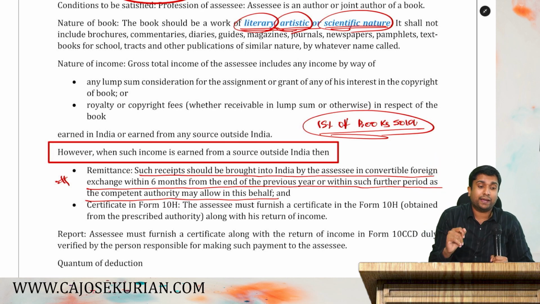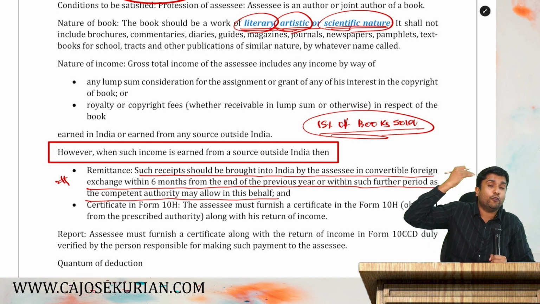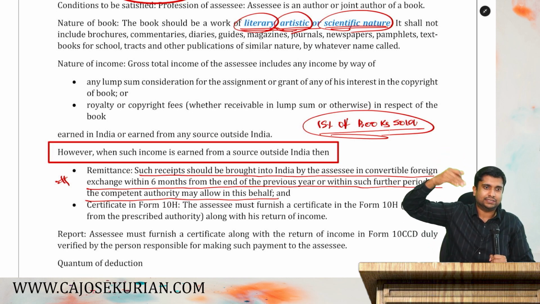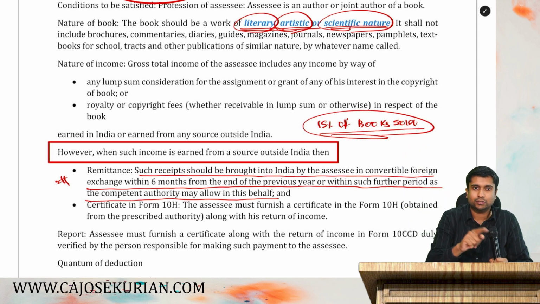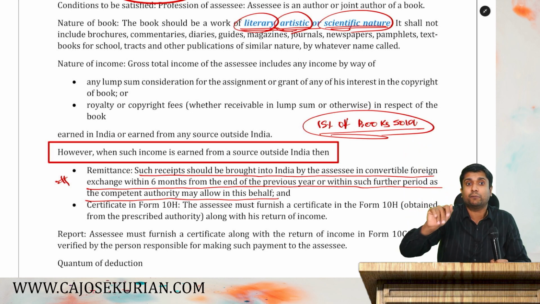Why is the department mandating this? Because to increase our foreign exchange reserves. Say, for example, I need to bring it in dollars. I have to bring those dollars into India so that we have more foreign currency. We don't have to buy that currency.